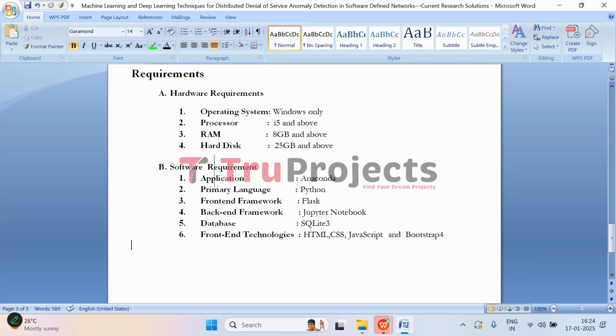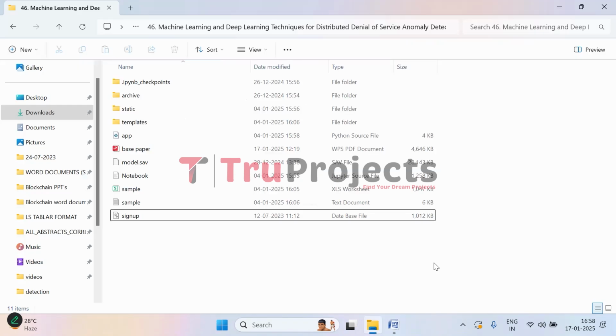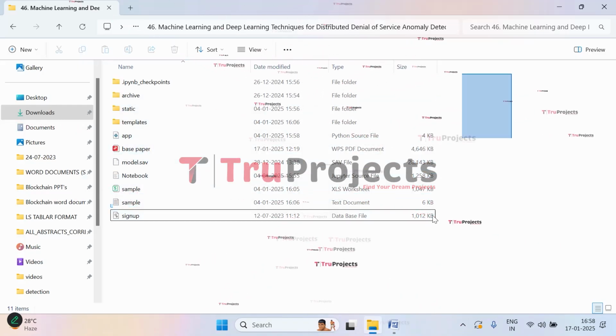So this is the overview of the project. Now let's execute. To execute, we need to open the code folder that contains source code files. So let's open the code folder of the project. These are the source code files in the code folder of the project.